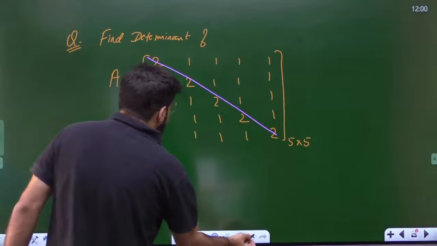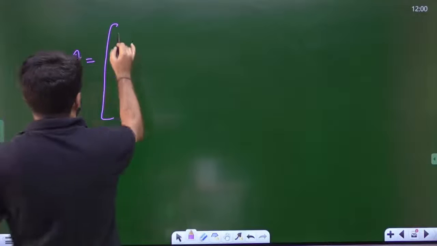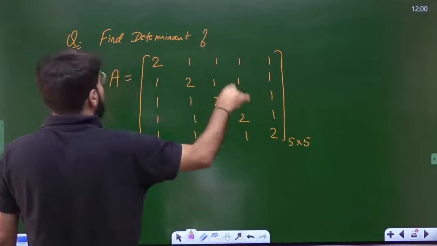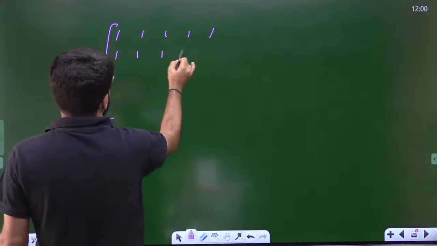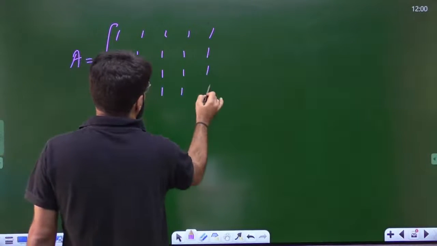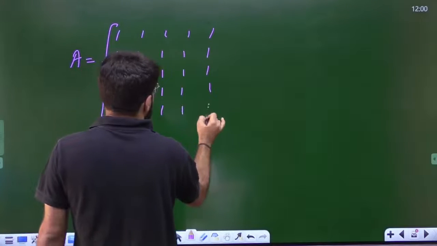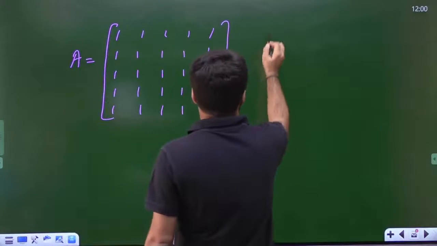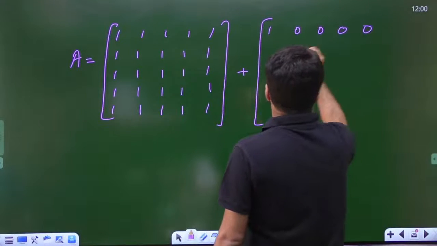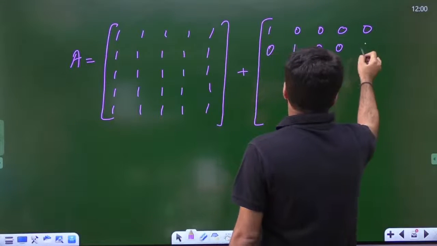So what I can do, the given matrix A can be split. If you take all the diagonal elements also as 1, then all elements actually become 1. Then add separately the identity to it, where all diagonal elements are 1.